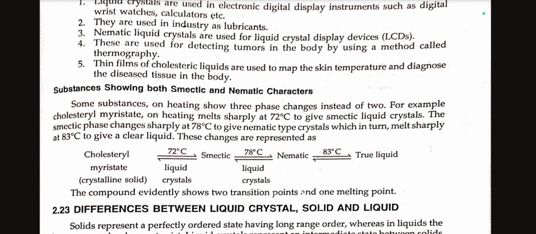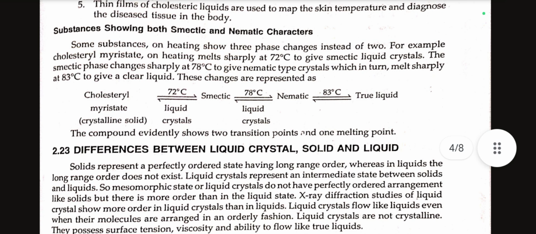These changes are represented as: cholesterol myristate, crystalline solid at 72 degrees Celsius becomes liquid crystal, and at 78 degrees it becomes again liquid crystal, from smectic to nematic, and at 83 degrees Celsius it becomes true liquid. The compound evidently shows two transition points and one melting point.